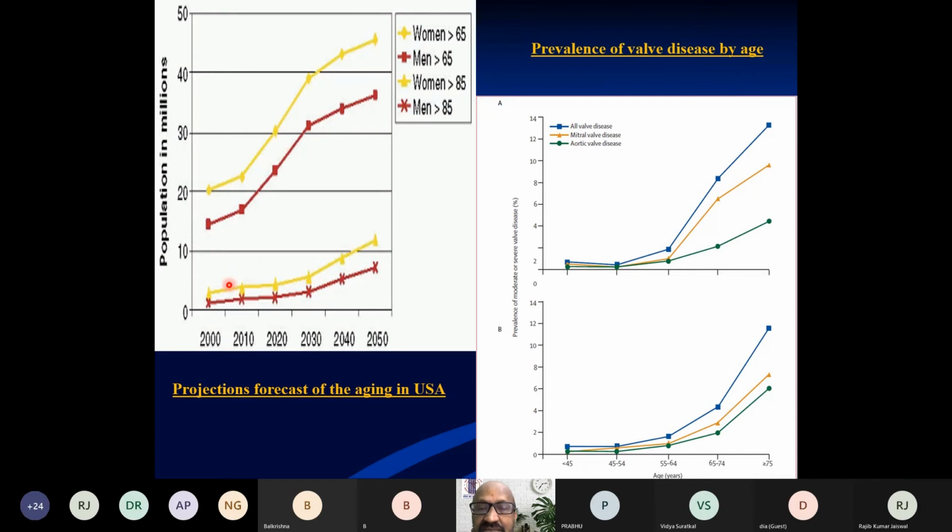And these statistics indicate the population which is more than 85 vis-a-vis 65. So it's a problem of aging.